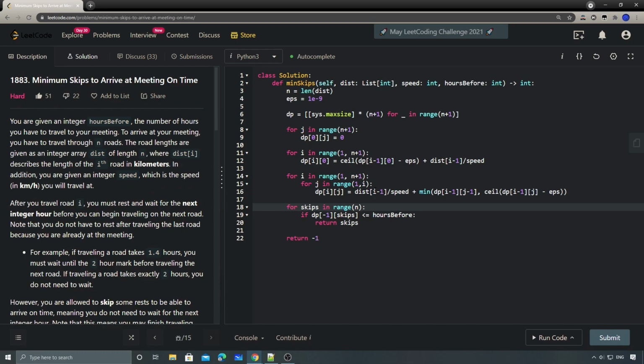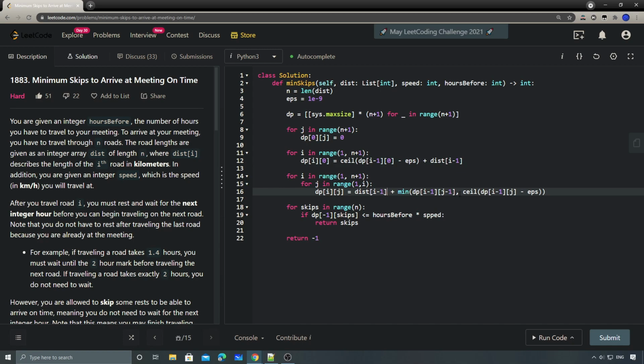And so yeah, the time complexity for this one is obviously n squared, because we have a nested for loop here. Another way to solve this one is that instead of doing the division, we can just convert everything into its integer format, which means that we don't divide. Instead we multiply everything with the speed. So basically, here will be this one, and this will be this one as well.